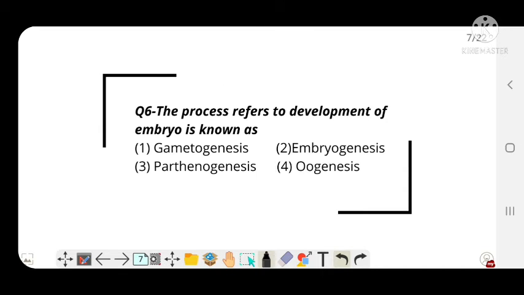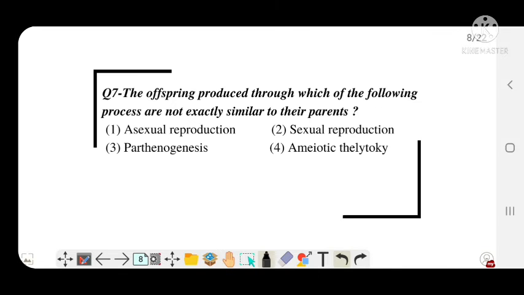Next question. The process that refers to development of embryo is known as. Simple definition, and the correct answer is embryogenesis. Next question.